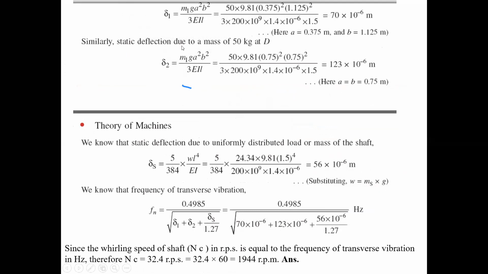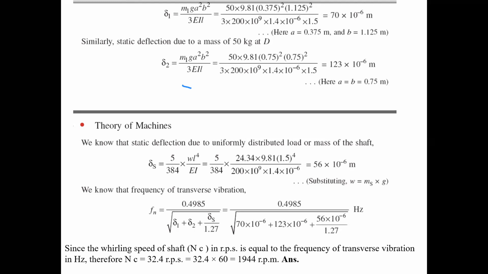Now we have to find the static deflection delta 1 for point load 1. That is m1 g into a square b square by 3EIL. m1 is 50 kg, g is 9.81, and for the first point load a is 0.375 and from the right support b is 1.125.